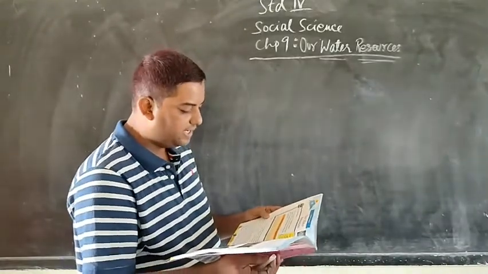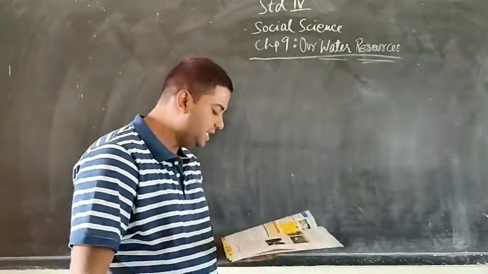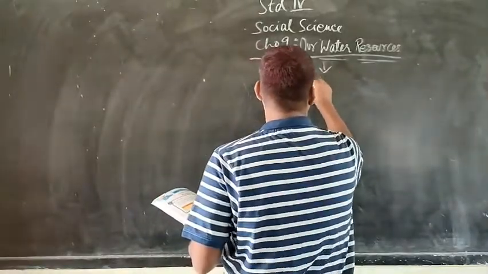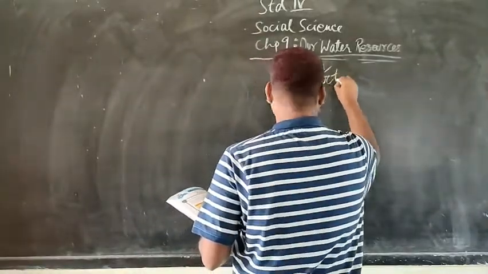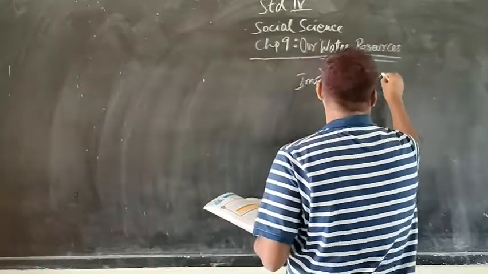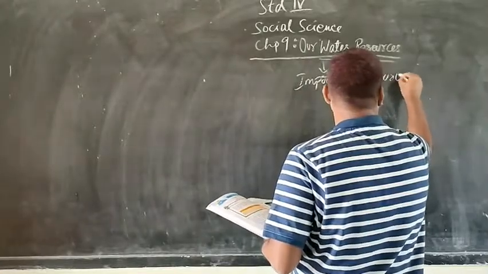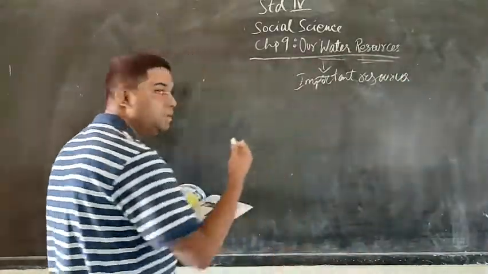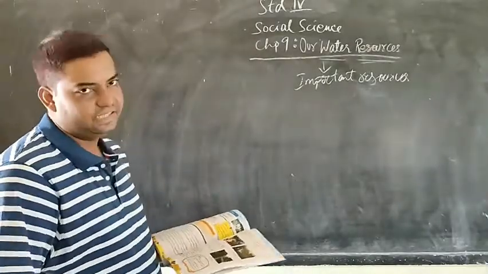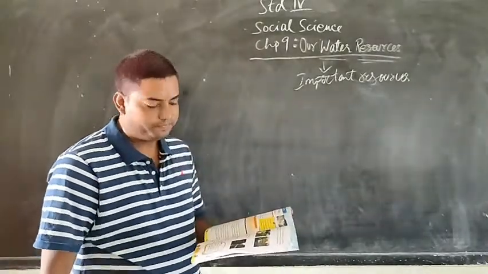So where do we get this water from? So water, as we know, is one of the most important resources of natural source. And it is available to us. God has gifted us with water. Now life cannot exist without it. Yes, everybody needs water.